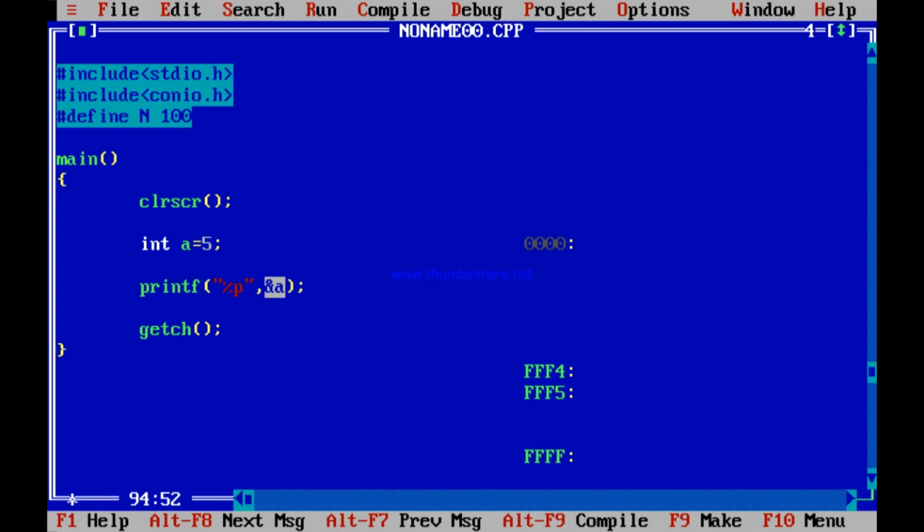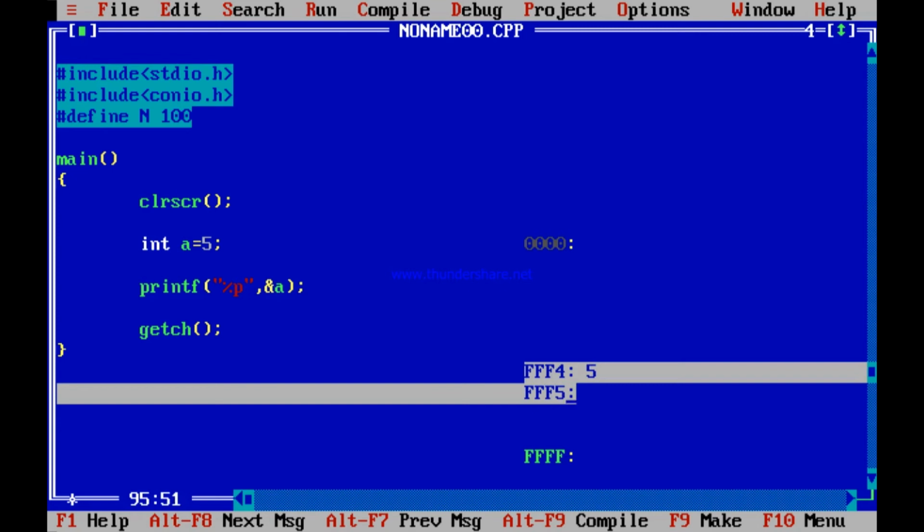Are you getting this clear? So this 5 has been stored using these two memory locations, FFF4 and FFF5. Is that okay? So when you are printing %p ampersand a, it is printing FFF4 because it is printing the address of a.